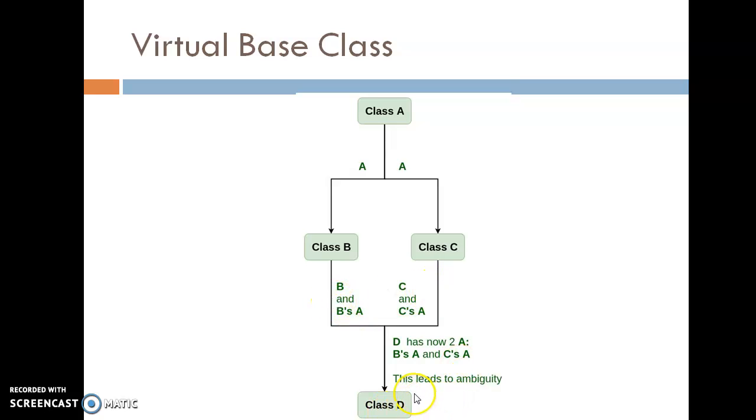Now when class D inherits from these two classes B and C, at that time it has two copies of A. One A comes from class B and one A comes from class C, along with variable B and variable C. For variable B and variable C there is no confusion.